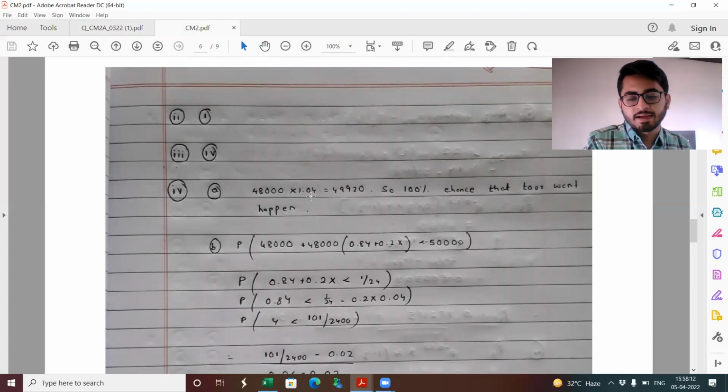So if I invest in X, I get a guaranteed return of 49,920, which is less than 50,000. So it's certain, or 100% probability, that the tour won't happen.